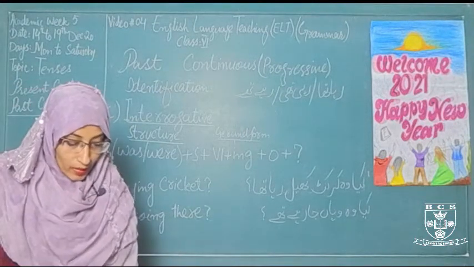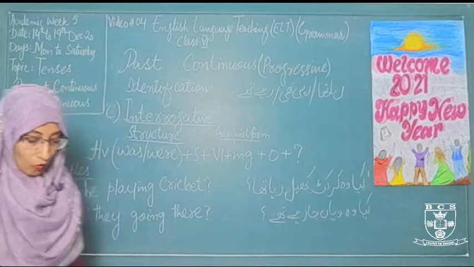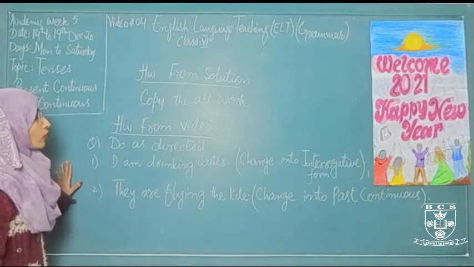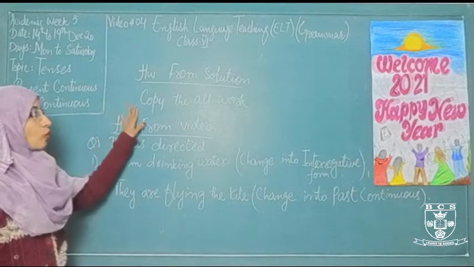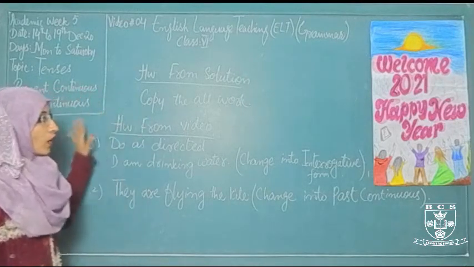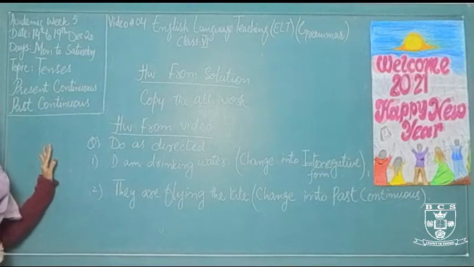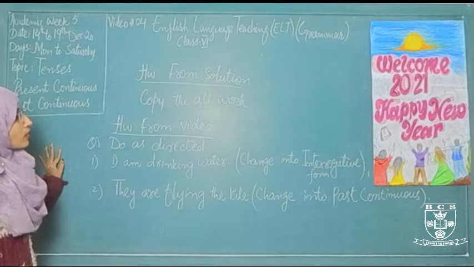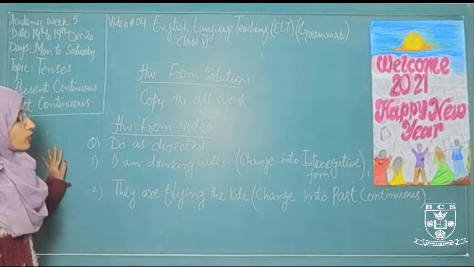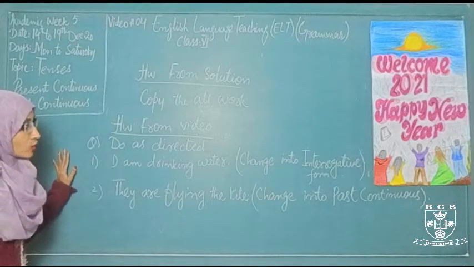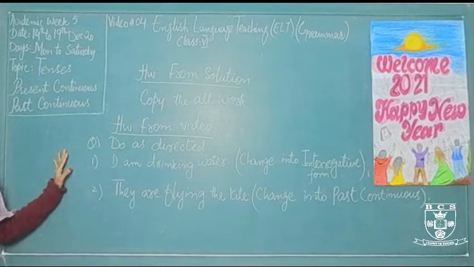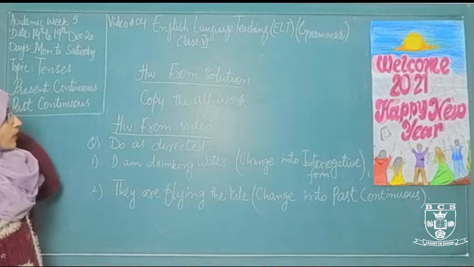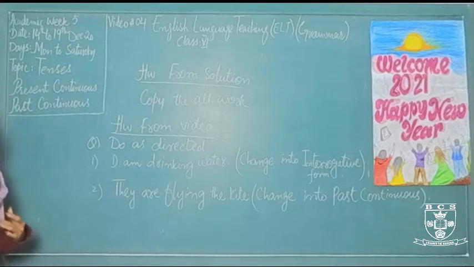Now this is the end of today's lecture. Let's discuss the homework. What will you do in the homework? You have to copy all the work from the given solution, and before starting the tenses work you will have to make the title page of tenses, week number 5, and the past continuous. First you will make the title page of present continuous or progressive sentences, then you will do the present continuous work, then after this you will make the title page of past continuous tense and start the work of past continuous tense.